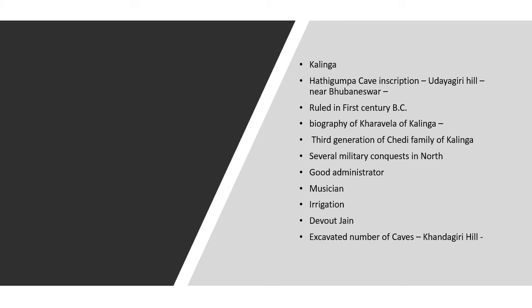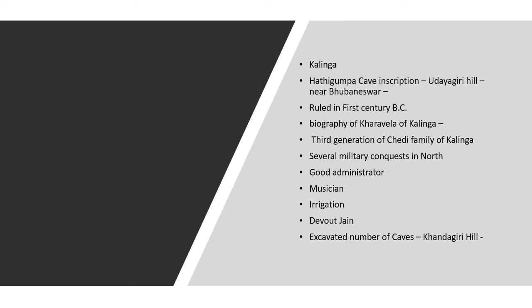Again, they were all ruling North India, West India. In southeast India, that is today's Orissa, in those days was called as Kalinga.